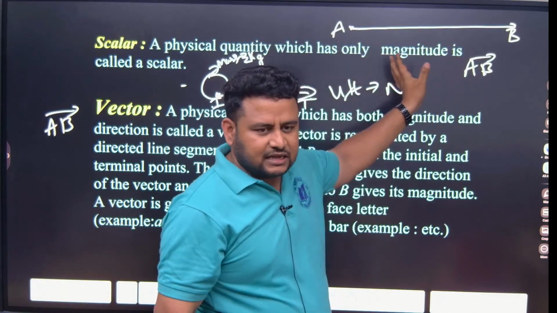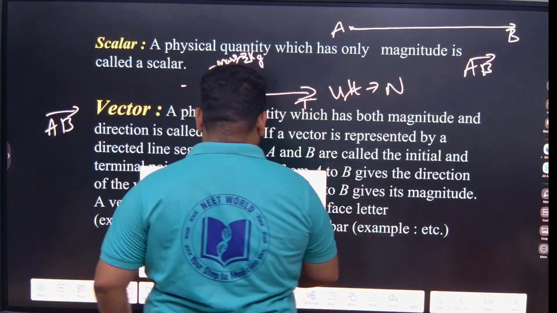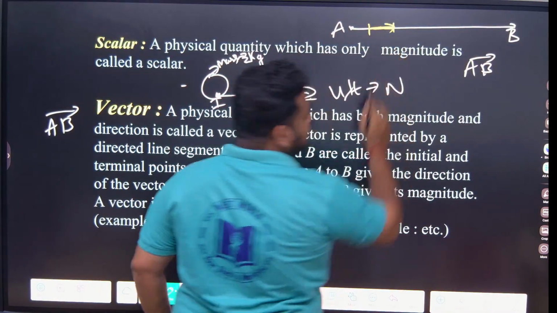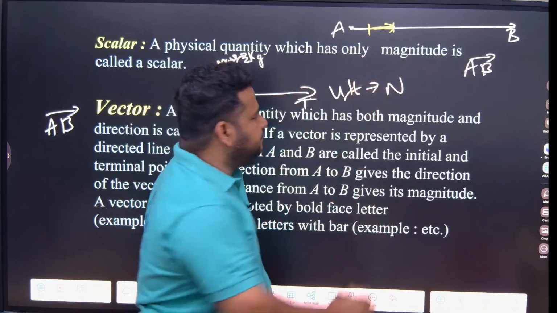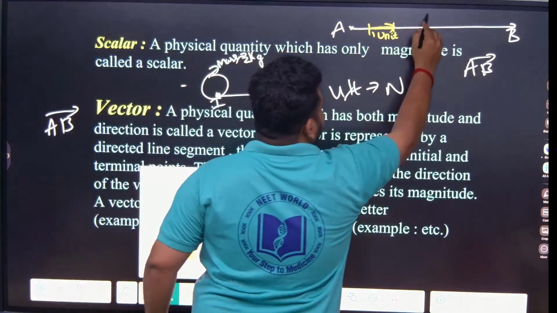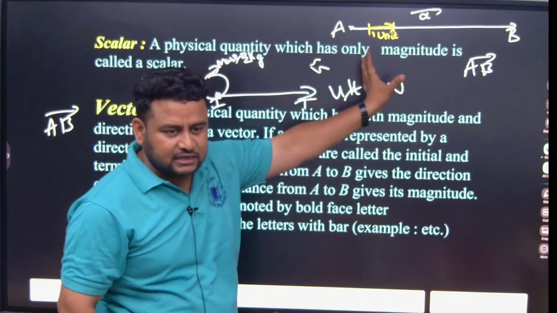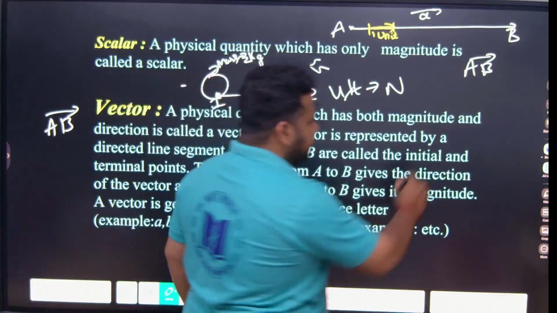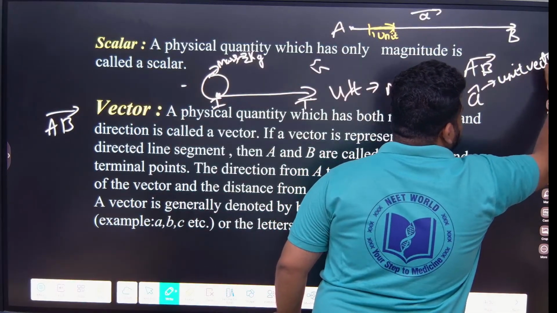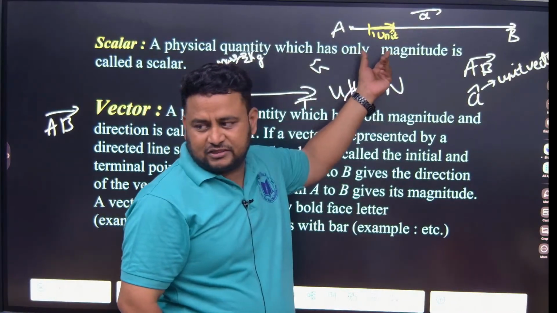Out of this total line, I want only a small length. Let me consider that length as 1 unit, along the direction of the vector. Suppose I represent this vector AB as vector A. This 1 unit that I want from the total length of A is called A cap. This A cap is a unit vector. Why is it a unit vector? Because its magnitude is 1, that is, unit length.